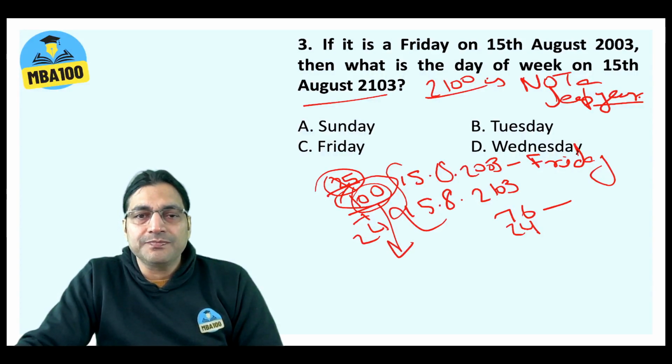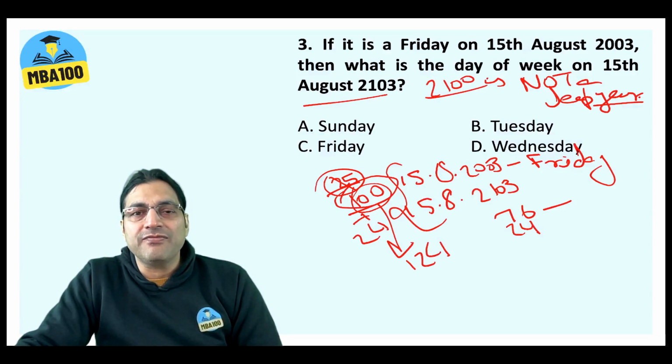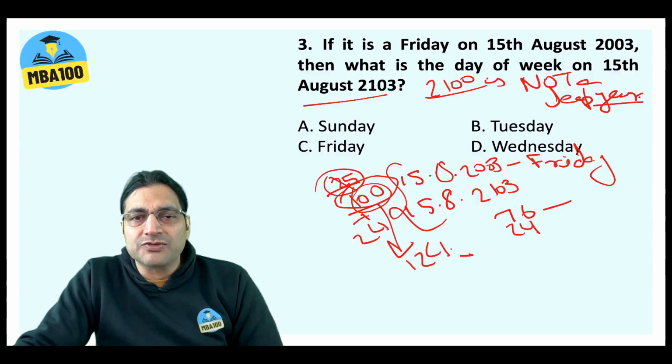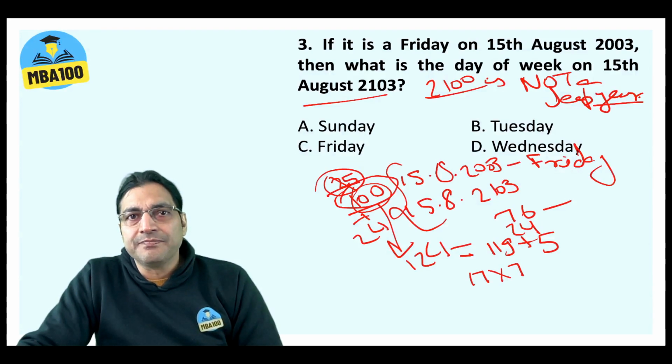100 plus 24. Why 100 plus 24? Every year will give you at least 1, leap years will give you 1 extra. Alright, so 124. Now this 124 is what? This is 119 plus 5. Isn't that? This is 119 plus 5. 119, why 119? Because 119 is a multiple of 7. This is 17 into 7.